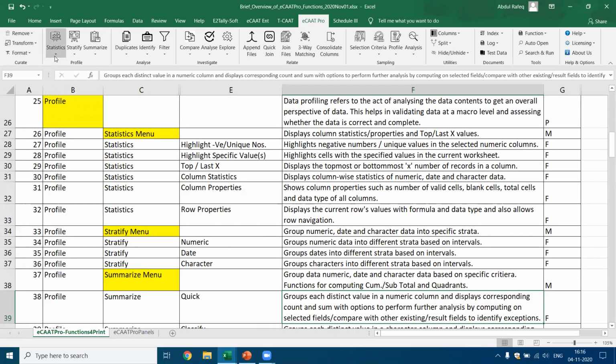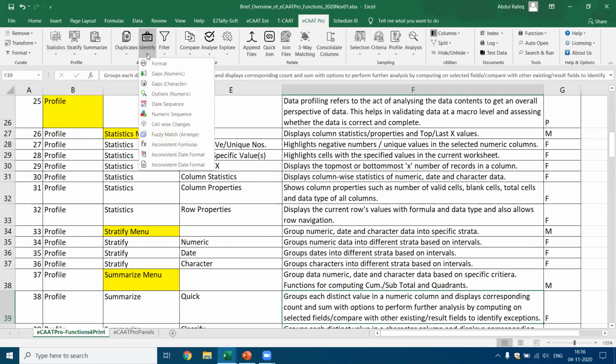You got the statistics menu, stratify menu, then summarize menu. Under each of them, you got specific functions. And then you have the analyze panel, under which you got the duplicate menu. Under duplicate, you got 5 functions. I'll show you a quick demo a little later. Now, if you see identify, you got a host of functions under the identify.